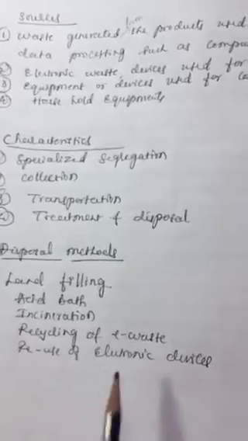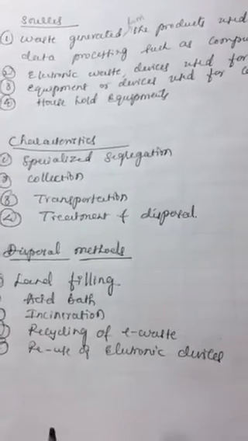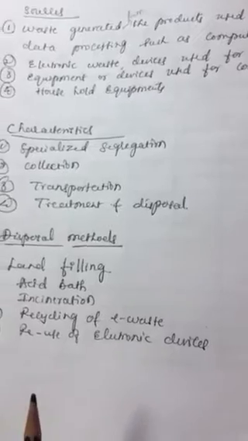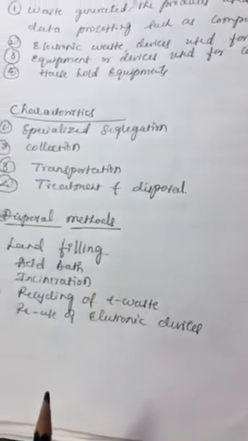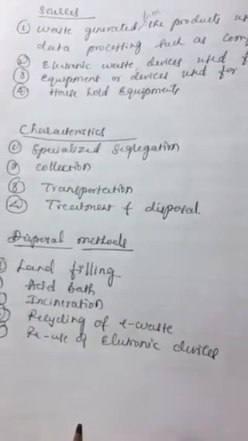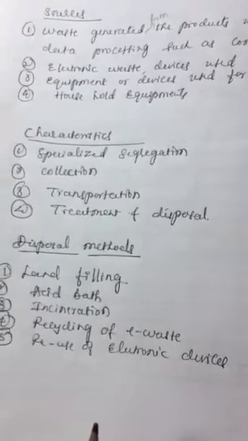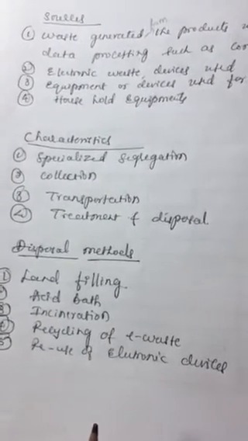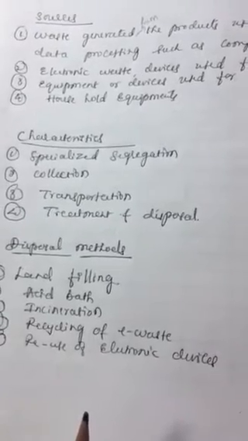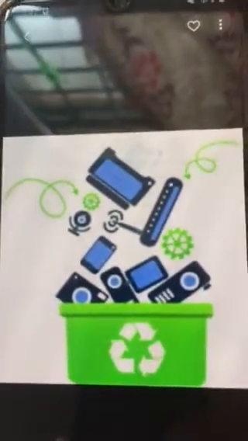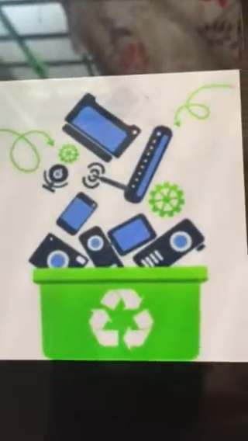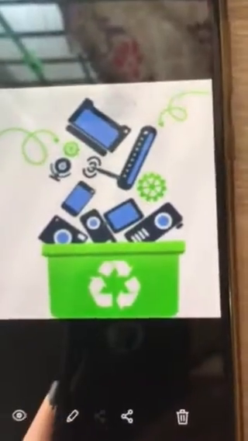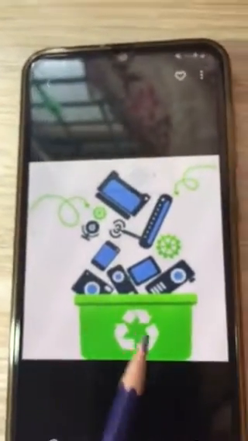Next is recycling of e-waste. Mobile phones, monitors, CPUs, laptops, keyboards can be reutilized with the help of recycling process. It involves dismantling of the electronic device, separation of the parts having hazardous substances like CRT, printed circuit boards, etc. And then recovery of precious metals like copper, gold or lead can be done with the help of an e-waste recycler. So this is the picture for the recycling of e-waste.